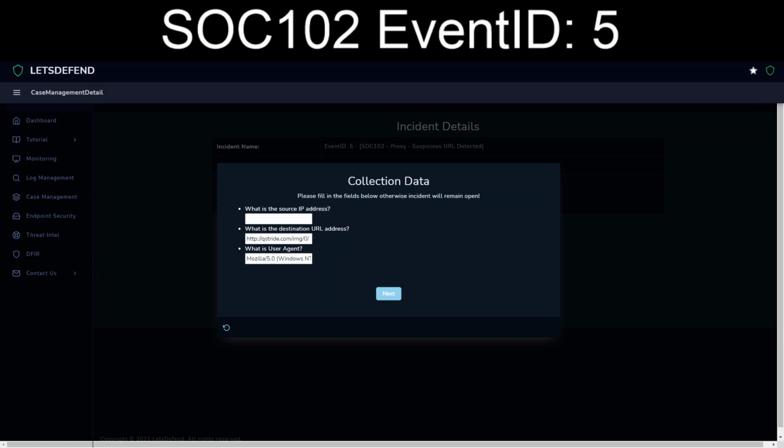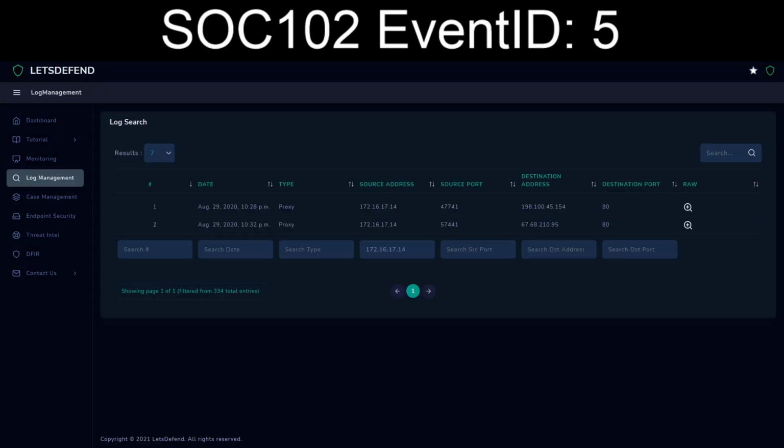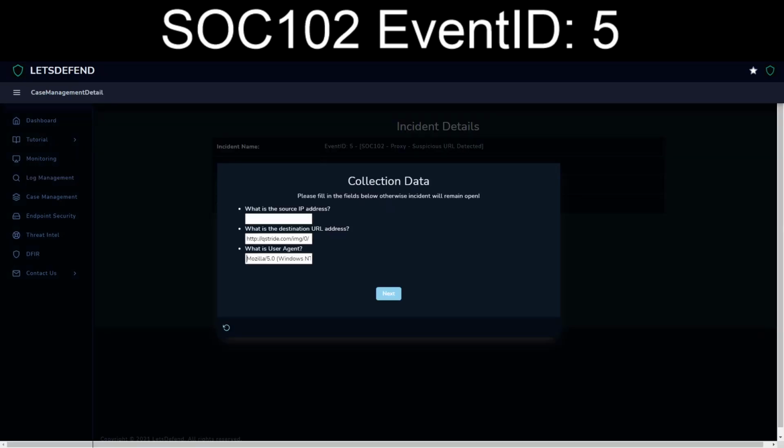Now we run into our first quandary. We find from the logs that the IP address given for EventID 5, the 172.148.17.14, does not correspond with anything that's there. Instead, it's 172.16.17.14. So rather than just blindly following, I am going to use that as the source address.